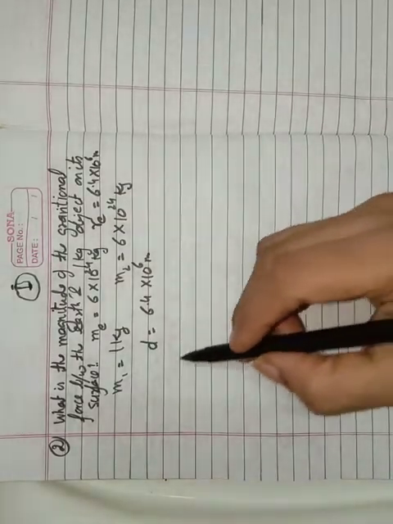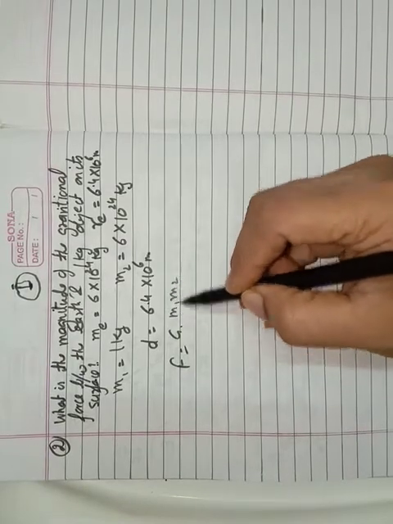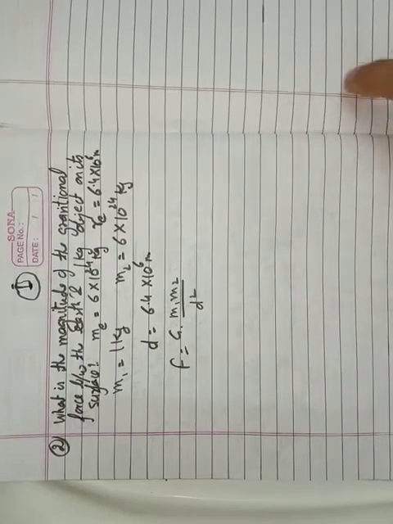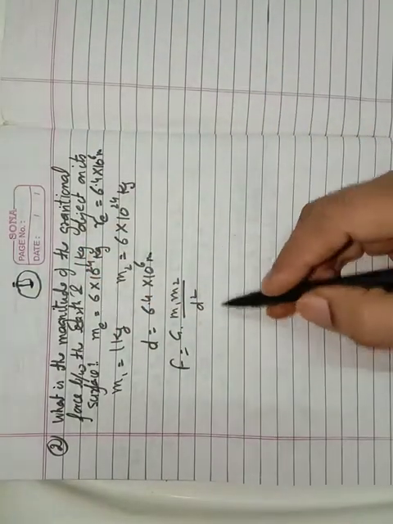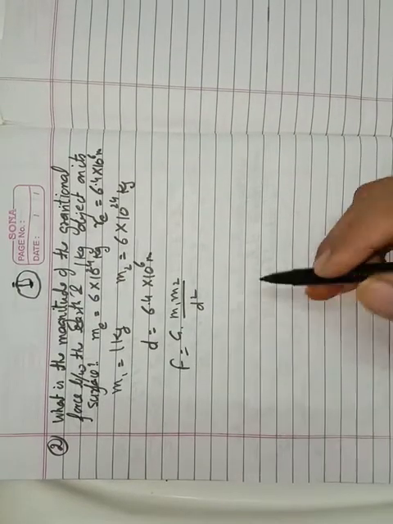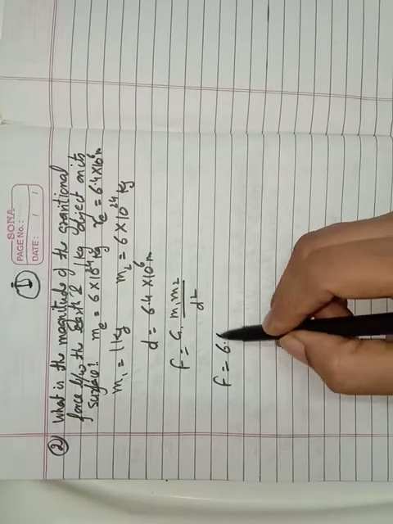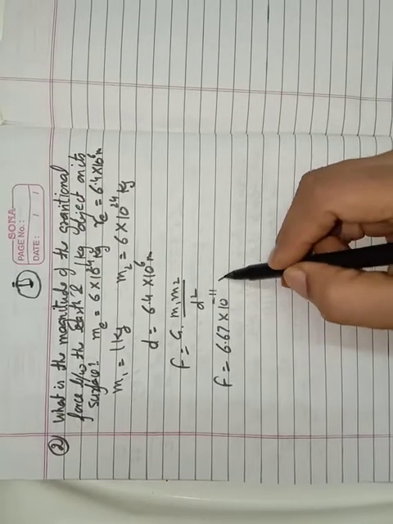By using the same formula, that is F is equal to G m1 m2 upon r square or the d square. We can find the force exerted between the earth and the 1 kg of object. So we can put the value of G. What is the value of G? 6.67 into 10 to the power minus 11 into m1.